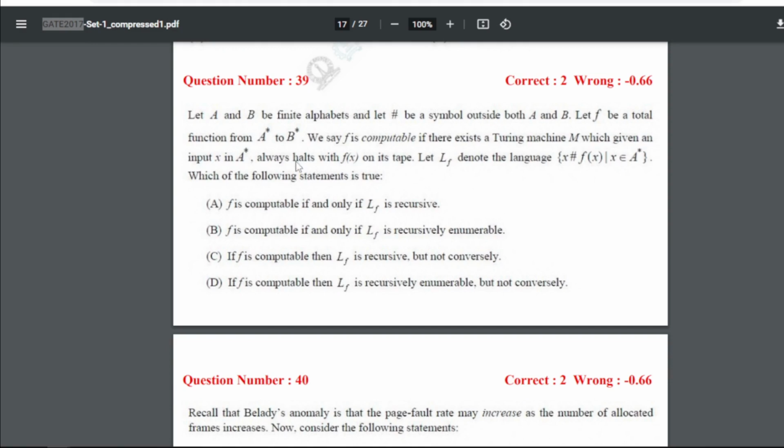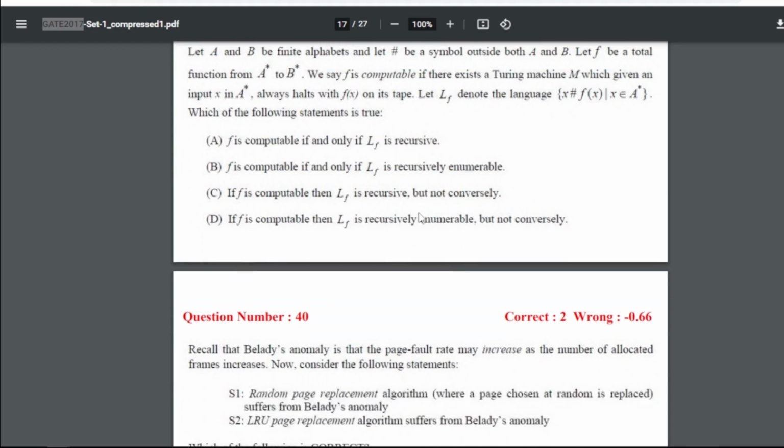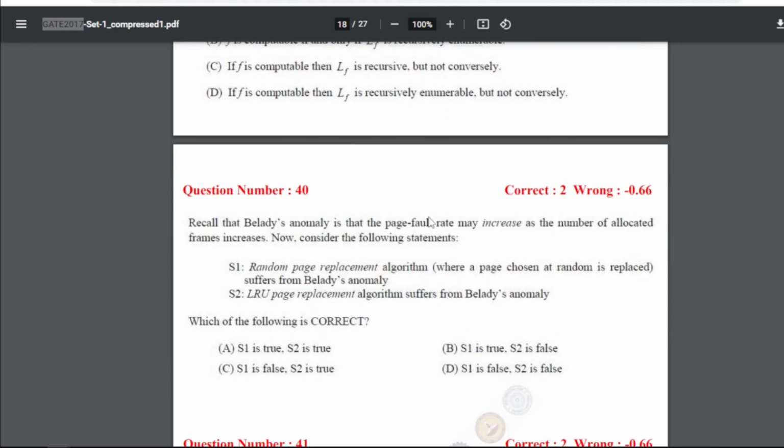Now 39: let A and B be finite alphabets and let hash be a symbol outside both A and B. Let F be a total function from A star to B star. We say F is computable if there exists a Turing machine M which, given an input X in A star, always halts with F of X on its tape. Let LF denote the language defined here. Which of the following statements will be true in this particular case? For this our answer is A itself: F is computable if and only if LF is recursive.